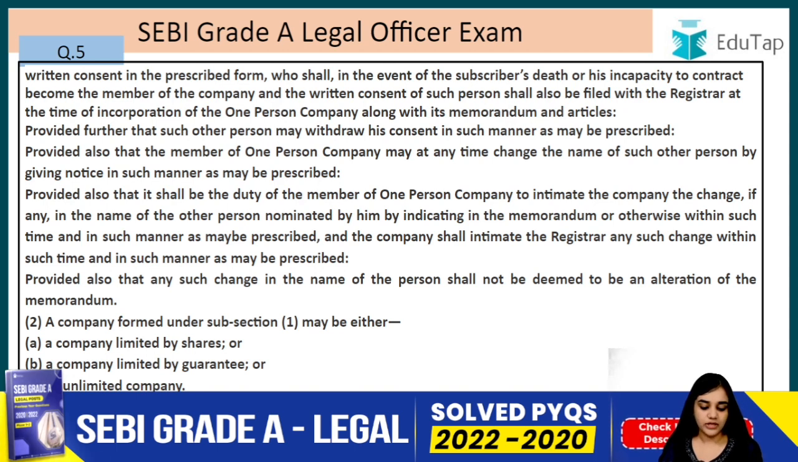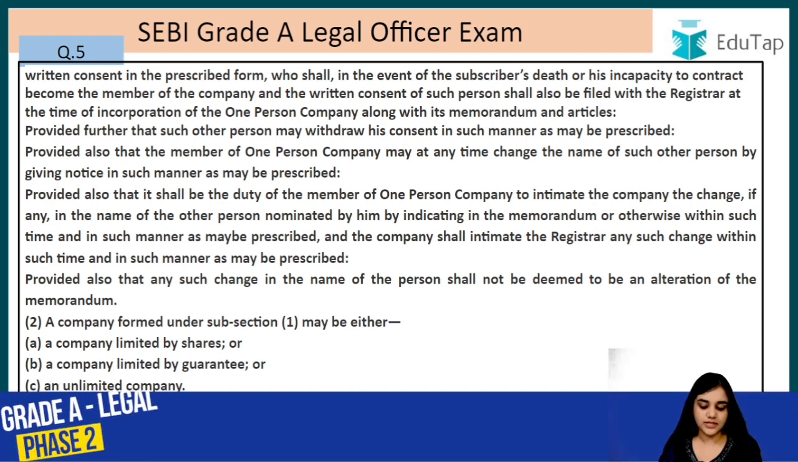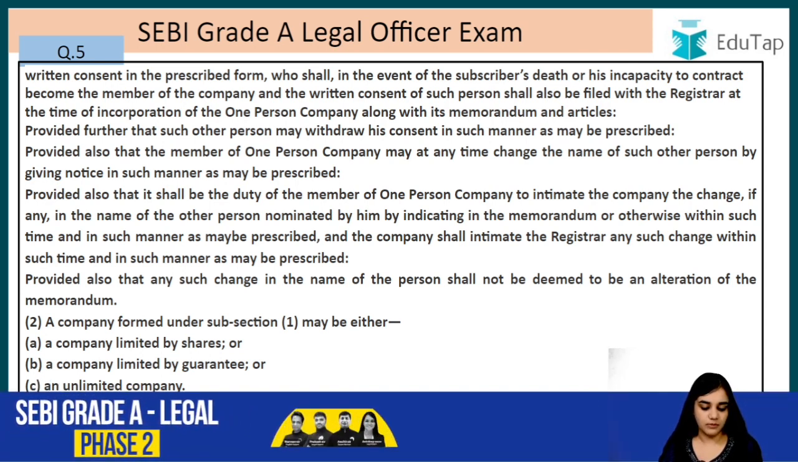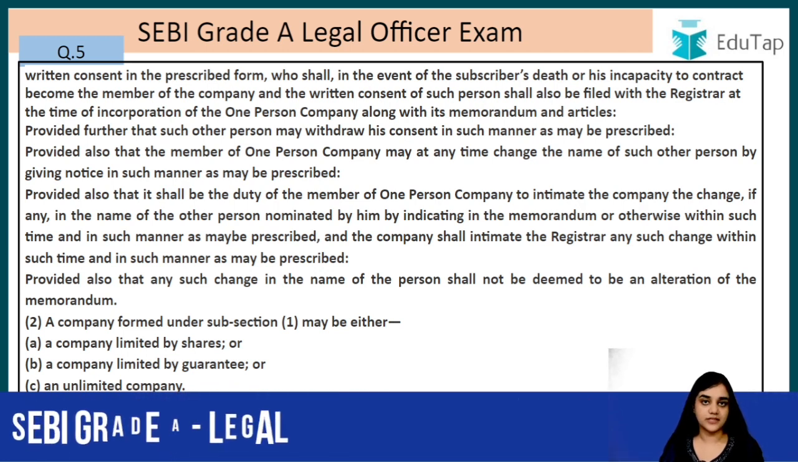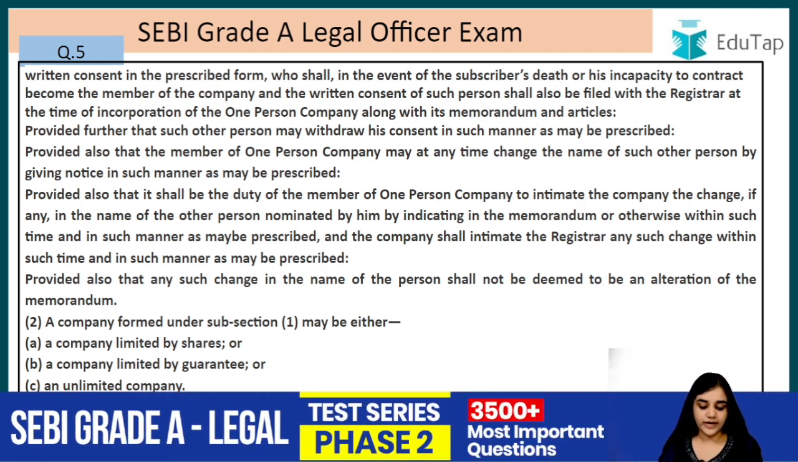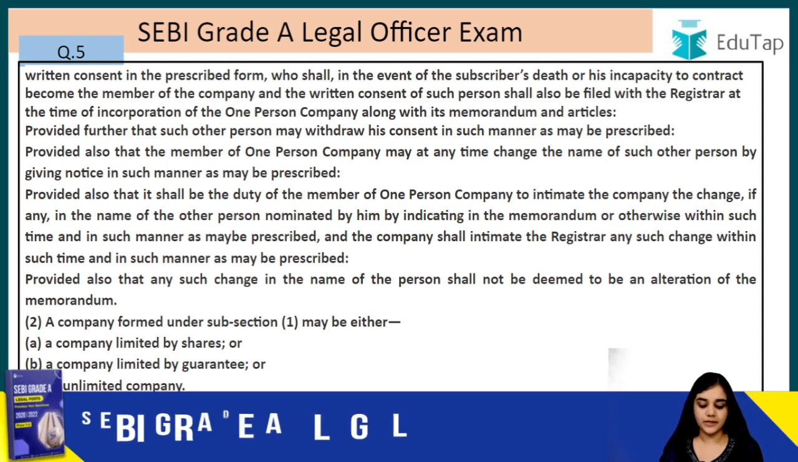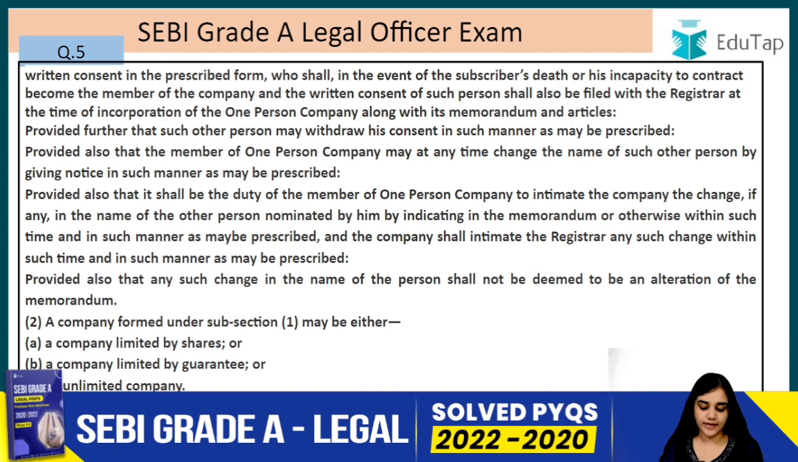in the name of the other person nominated by him by indicating in the memorandum or otherwise within such time and in such manner as may be prescribed, and the company shall intimate the registrar any such change within such time and manner as may be prescribed. So basically this is the procedure that has been given for the one-person company. Provided also that any such change in the name of the person shall not be deemed to be an alteration in the memorandum. A company formed under subsection 1 may either be a company limited by shares, a company limited by guarantee, or an unlimited company, right?